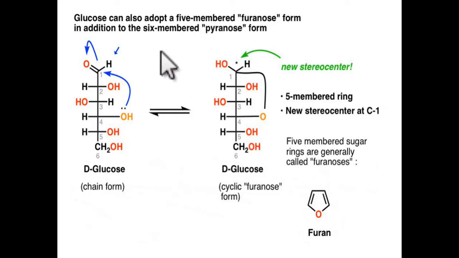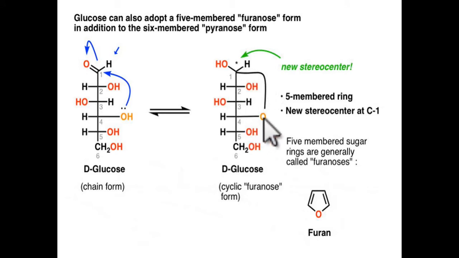Glucose can also adopt a five-member furanose form in addition to the six-member pyranose form. Here, the glucose molecule contains six carbon atoms, five hydroxy groups and one carbonyl group, an aldose group. The fourth carbon has a hydroxy group which reacts with the carbonyl group and forms the ring.